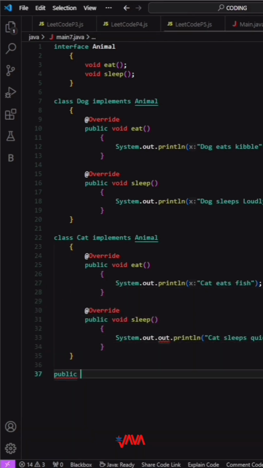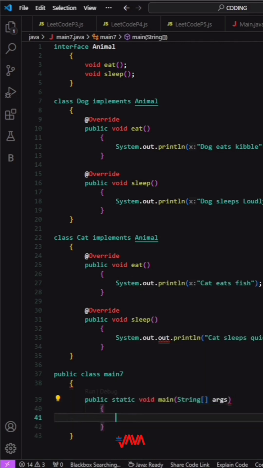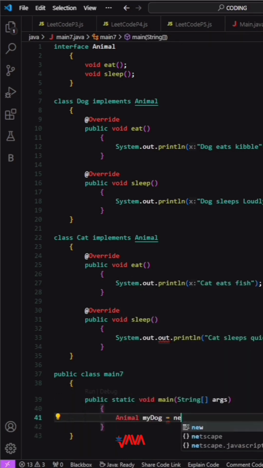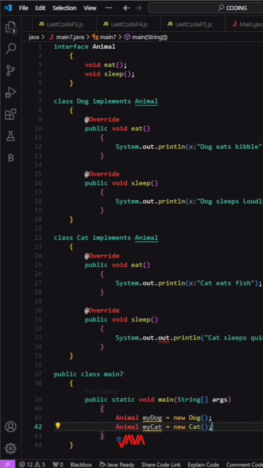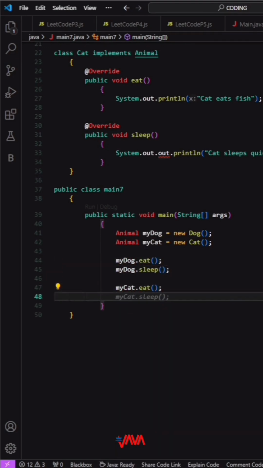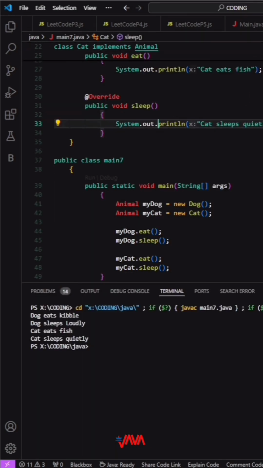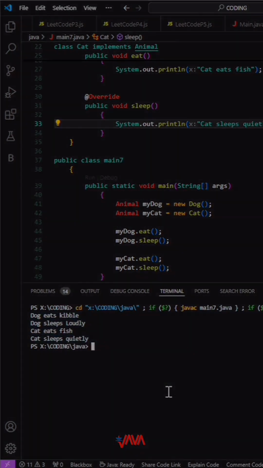The main method creates instances of Dog and Cat, then calls their eat and sleep methods, demonstrating how each class implements the Animal interface differently. By using interfaces, you can ensure that all implementing classes provide the same set of methods, but each class can define the behavior differently. This promotes flexibility and code reusability.